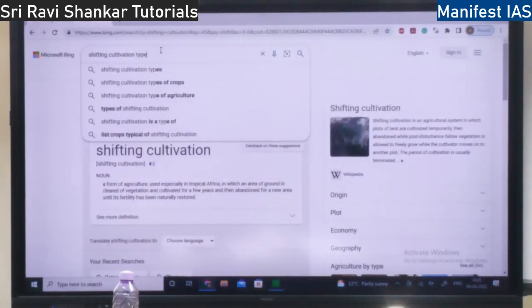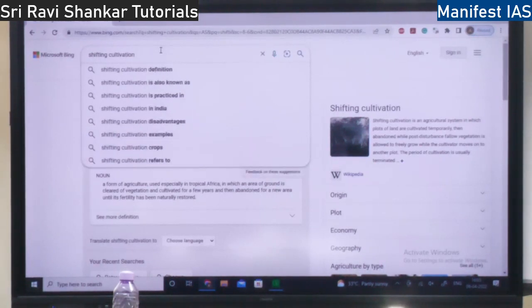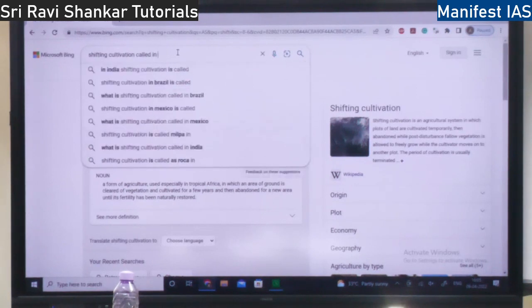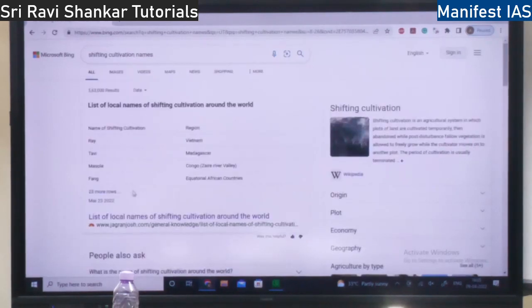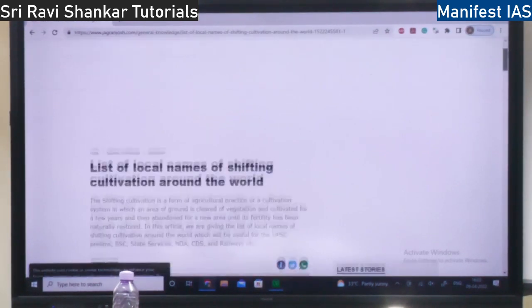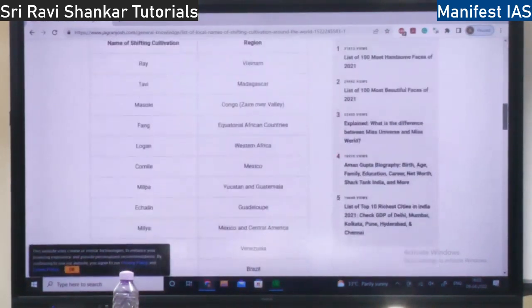What is it called in India? Shifting. These names are very, very important.